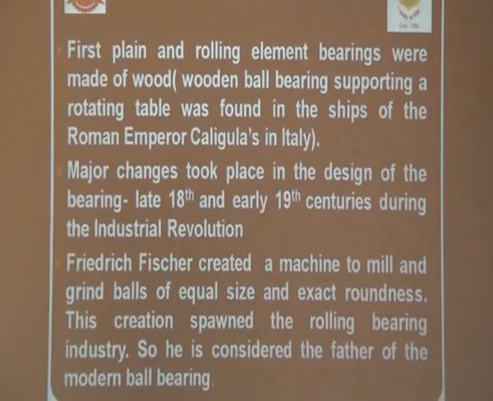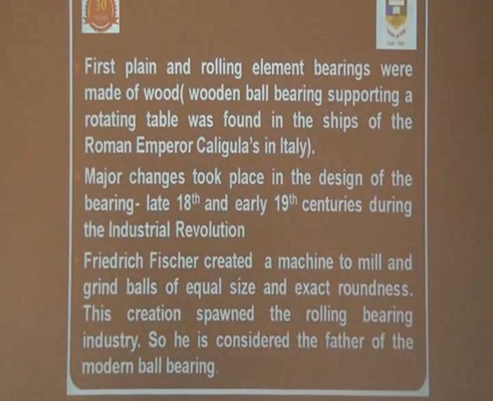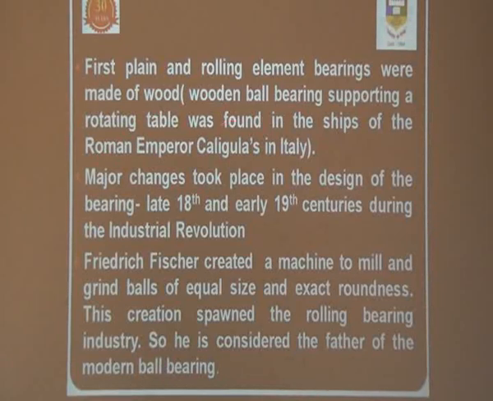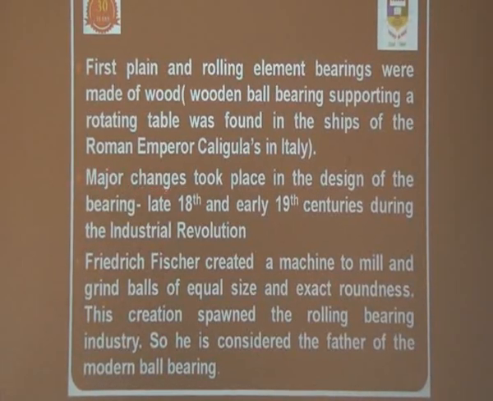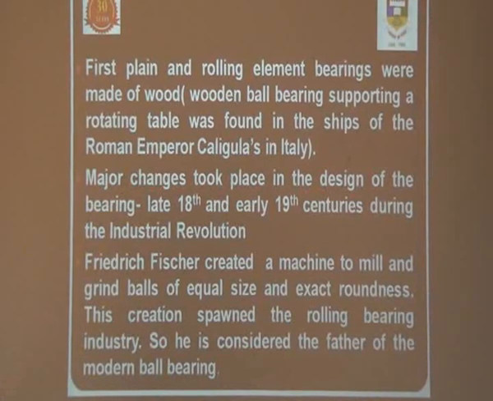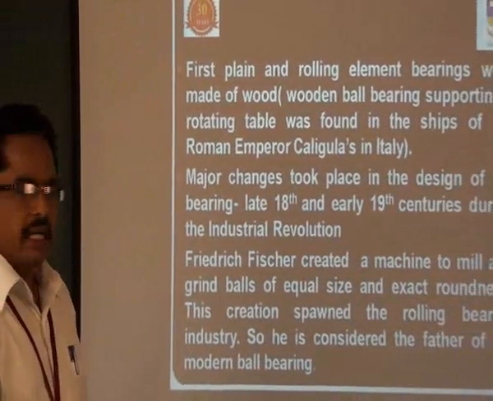Then another evidence for the evolution of the bearing is that in a ship under the Roman Emperor Caligula in Italy, they found a wooden table with a rotating platform. The major changes in the design of bearings took place in the late 18th and early 19th centuries during the Industrial Revolution.